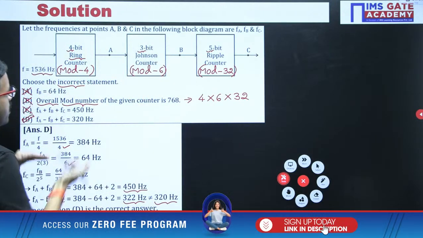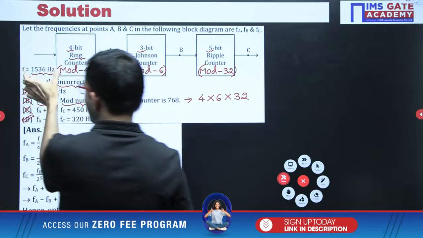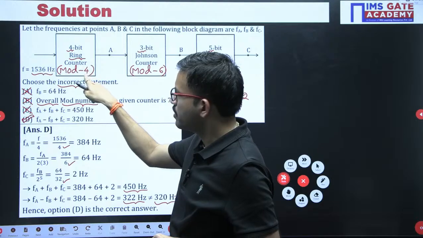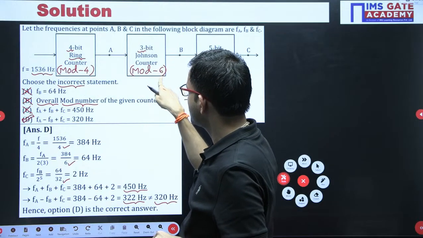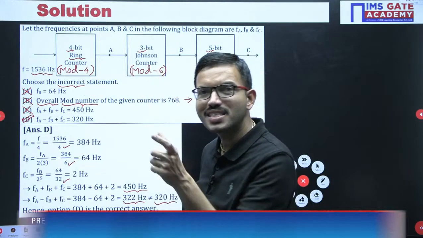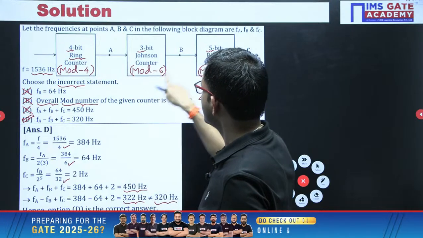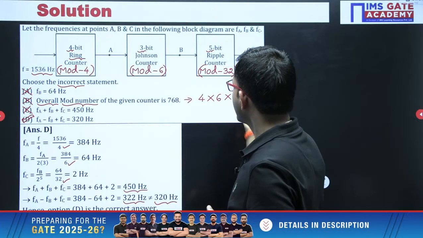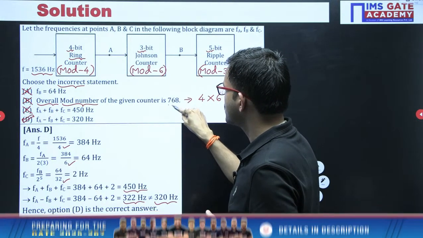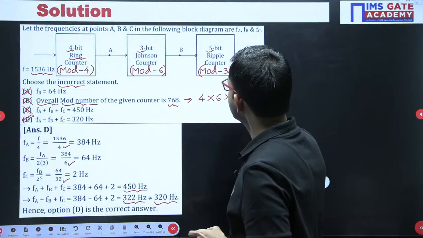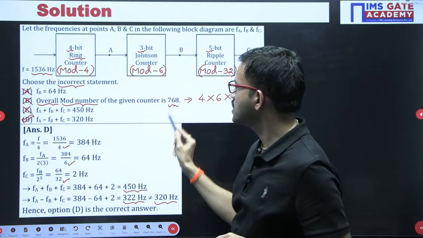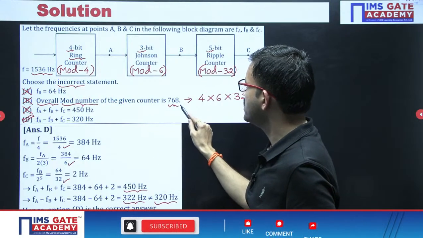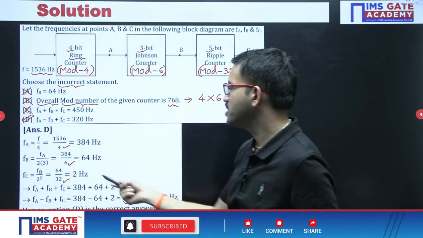After solving this entire thing, with respect to the incoming signal and the overall output signal, if you observe, this signal got divided by 4, and once again got divided by 6, once again got divided by 32. That means in the denominator, these numbers are getting multiplied. So overall you got 768. That means this overall circuit you can replace as mod 768. So if the incoming signal frequency is F, divided by this one, that is the frequency you are getting here, that is nothing but 2H.